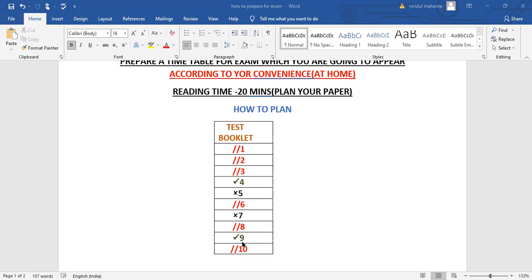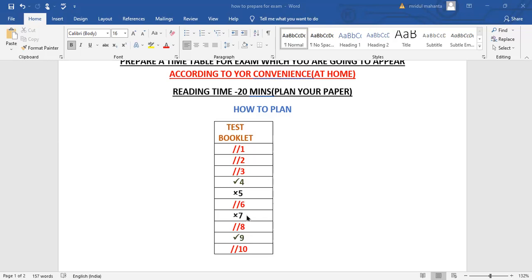Then at last you are going to do this 5 and 7. This one simply you can guess because you cannot do anything. Read the question, no problem. Again you read the question, so at least you can do something. So you can guess the question and don't leave a single question because negative marking is not there. Okay, it may be correct, it may be wrong also, no problem. You just circle according to whatever you think. Suppose A is the correct answer, you circle A. Clear? So 5 and 7.